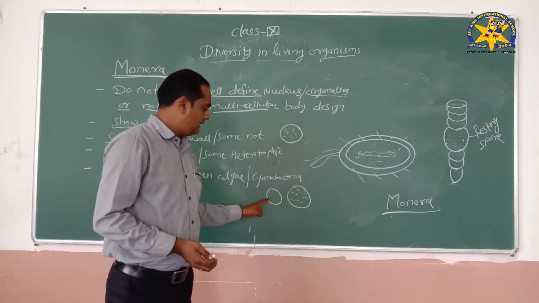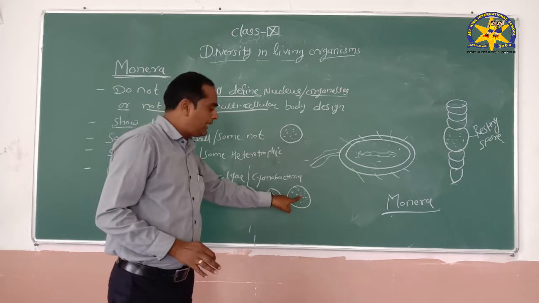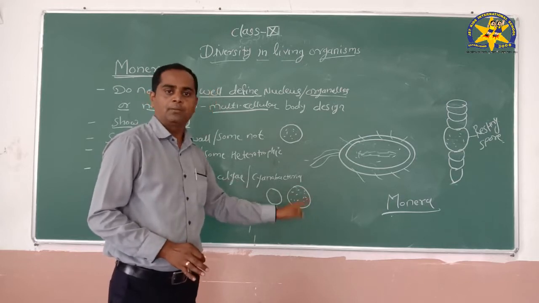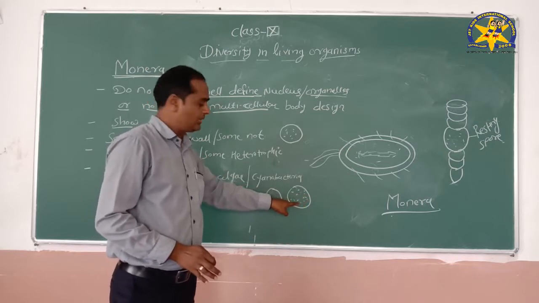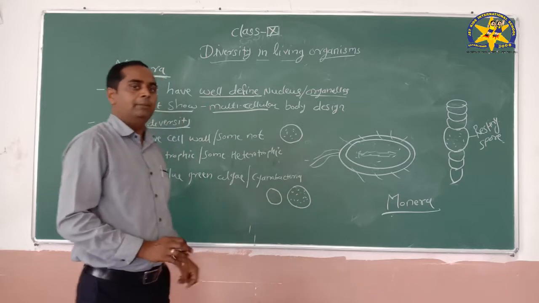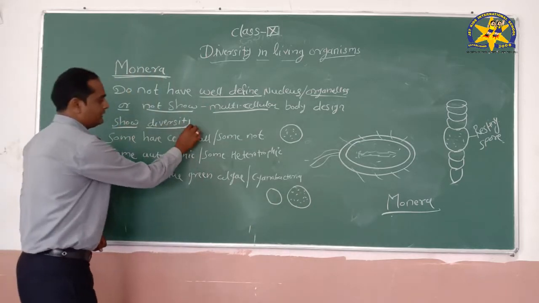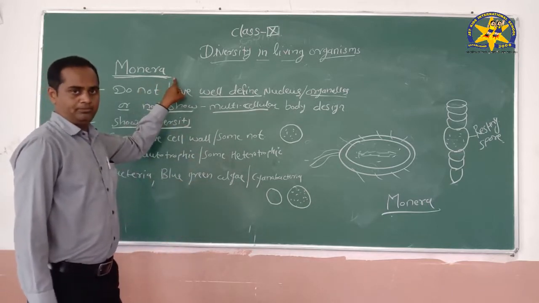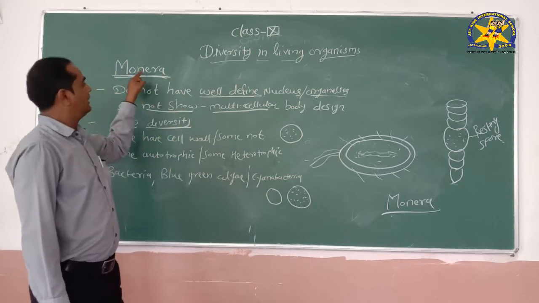We cannot say that if we have taken one sample from a particular place, all the bacterial colonies or organisms will be of the same group. No, it is not possible. It may have different kinds of features or characteristics from one sample. That means this is the most diverse group, the most diverse organisms in the Monera group.